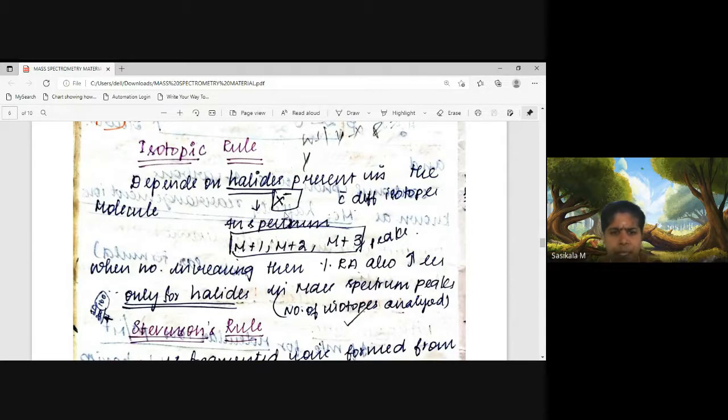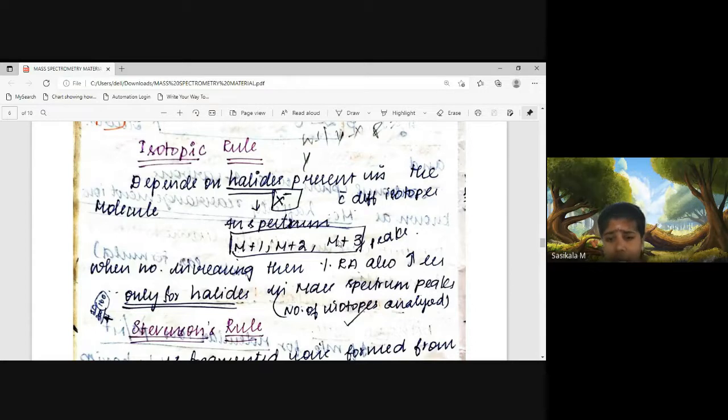And this is explained by the isotopic rule. When the number increases, the percentage relative intensity also increases only for halides in mass spectrum peaks. When the number of isotopes is analyzed, it will have high relative intensity.